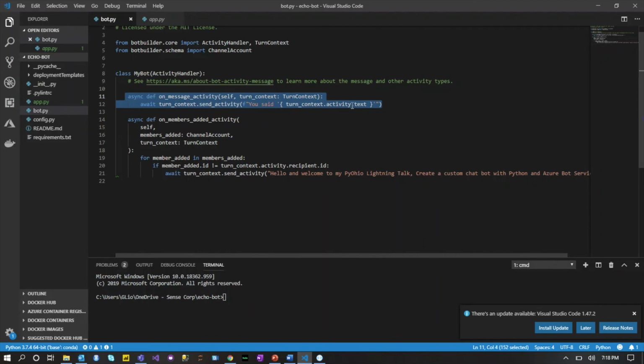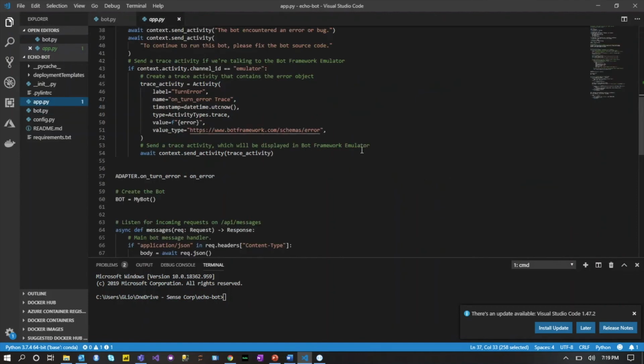But what you can also see is that you're not having to program the functions to understand what the user said or what the user's input was. These are pre-built functions that come with the framework, which is awesome and saves you a lot of time. Then we have our main script, which is app. This is where you call the instance of your bot and create the app your bot will be on. You open up a new terminal and run the app script, and then we open up the Bot Framework Emulator to test out our bot.